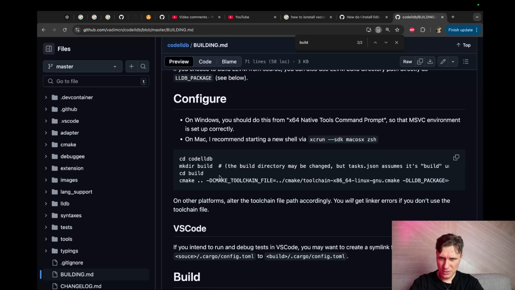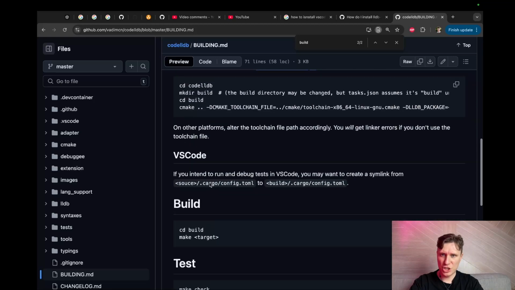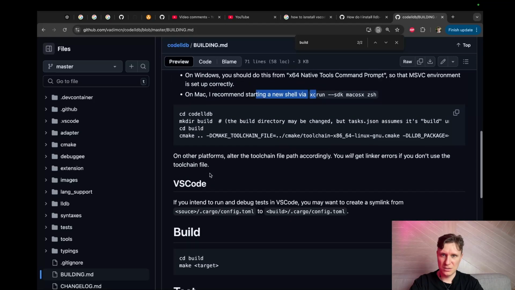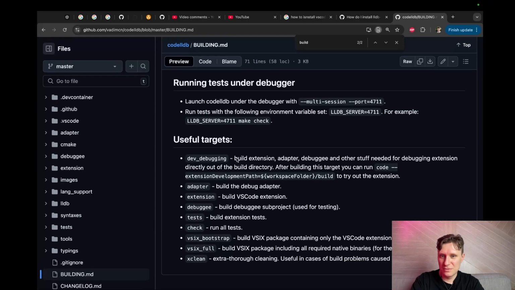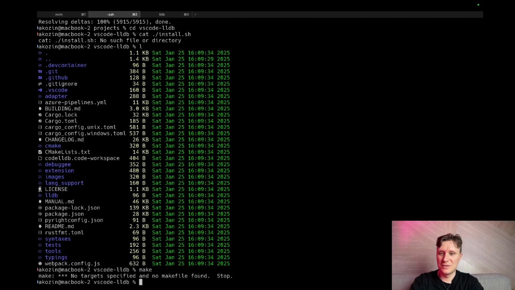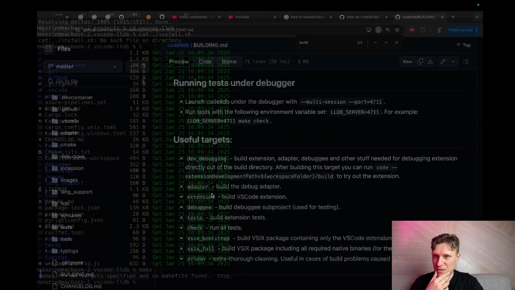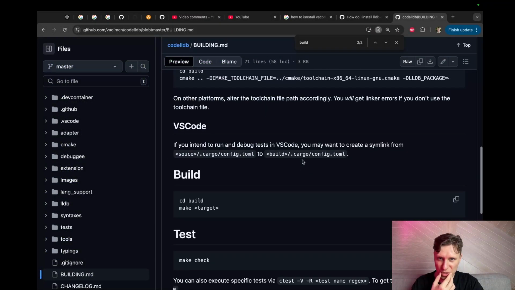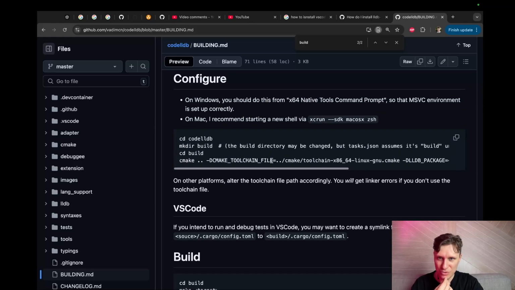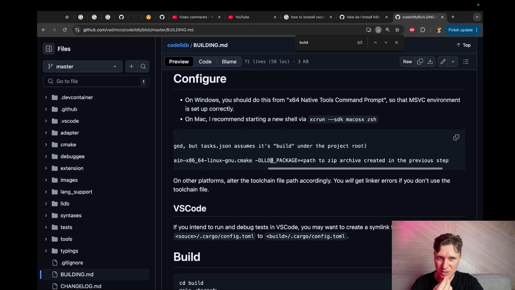Configure. I need to build. Starting new shell. CMake. Make check. Do I need this? Make target. Can I just make? No. Configure CMake. How to configure? Yeah, I want to configure, but I don't want to do these things.